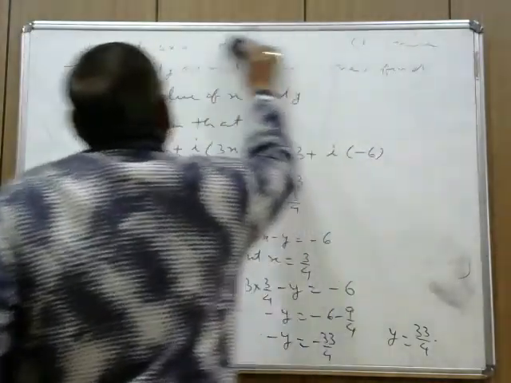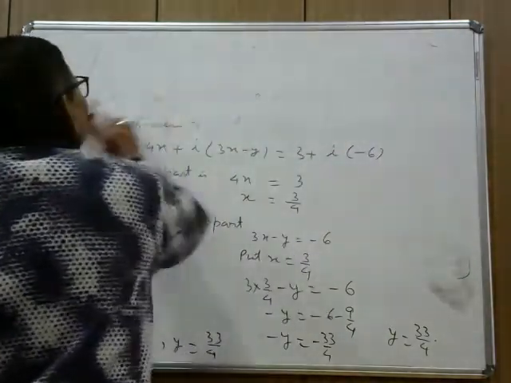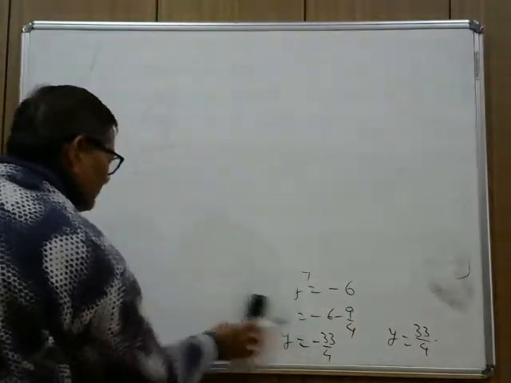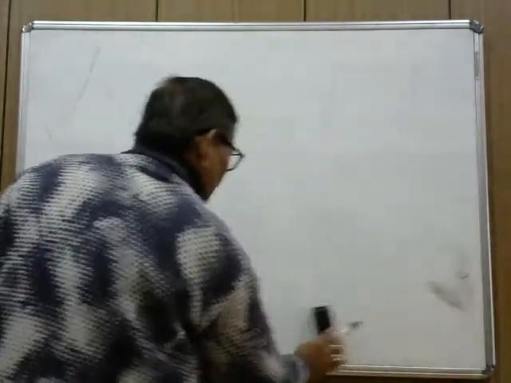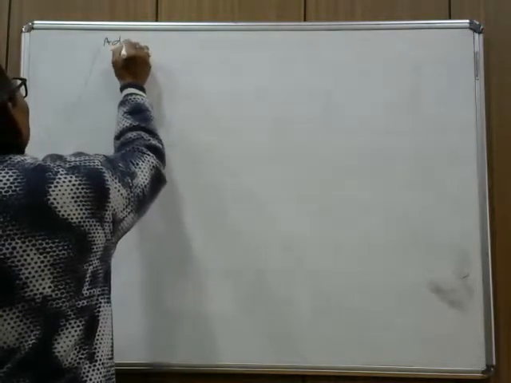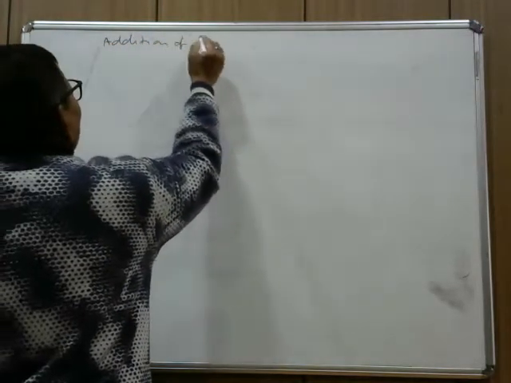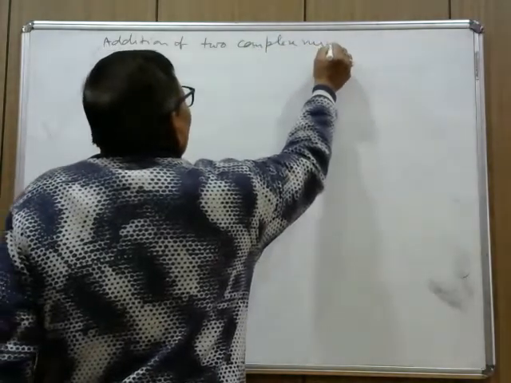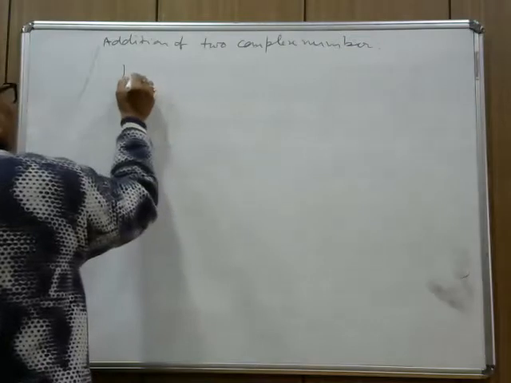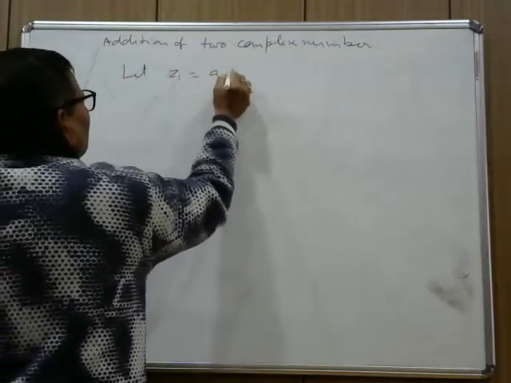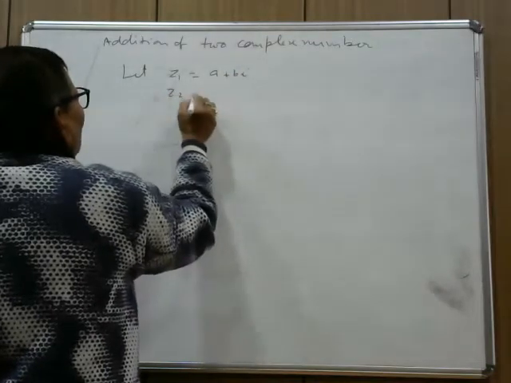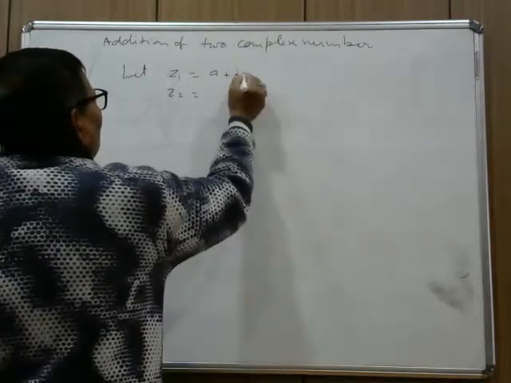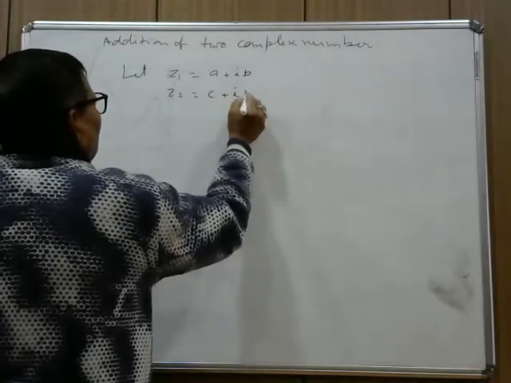Now come to addition of two complex numbers. Let z1 equal a plus bi and z2 equal c plus di.